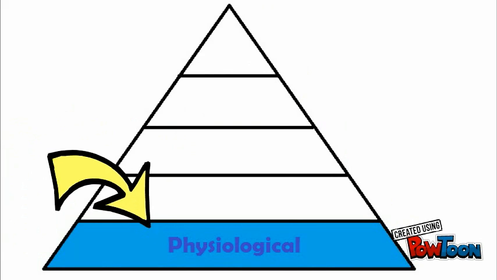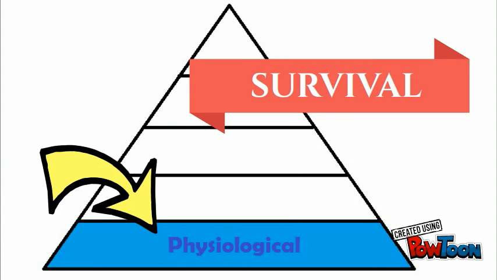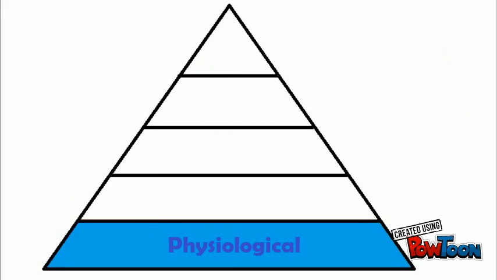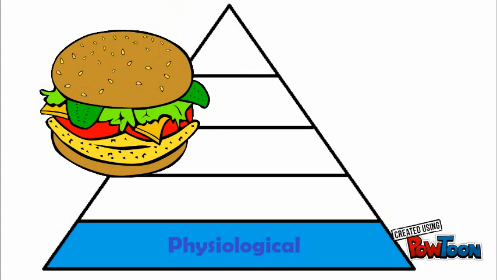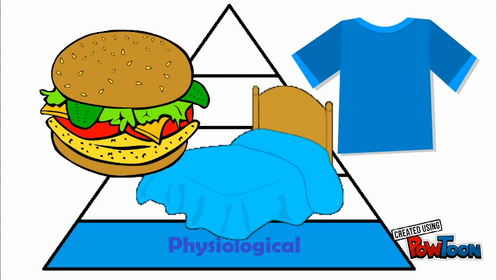The first level is the physiological needs. These are the things one needs to survive, such as food, water, and shelter. Our students desperately need these to be fulfilled because if they are not, our students will not be able to focus completely on their education. For example, if a student is hungry, they are distracted from their education by the growls of their stomach. If a student does not have a place to sleep, they will be tired and unable to focus on anything but sleeping in class. Lastly, if a student does not have adequate clothing, the student will not feel confident in their image among their peers.